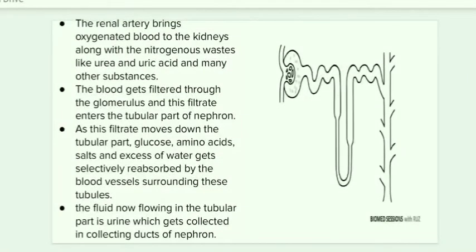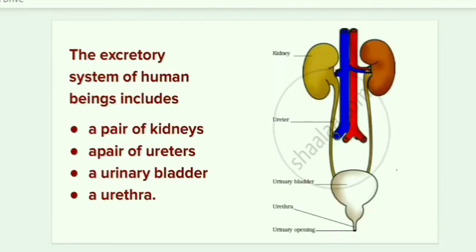First, the renal artery brings oxygenated blood to the kidney. The red colored vessel is called an artery. These arteries bring oxygenated blood.